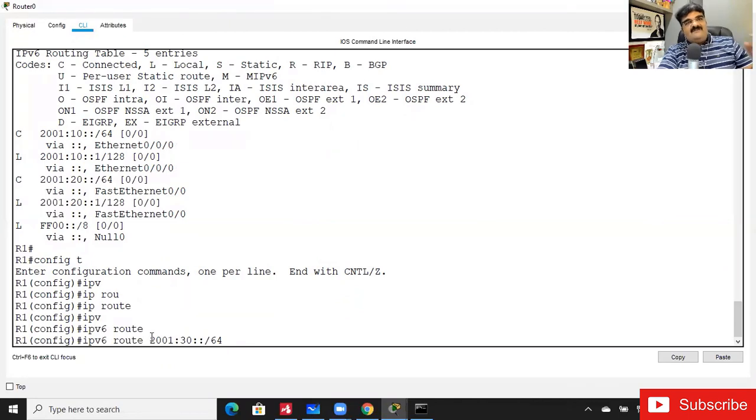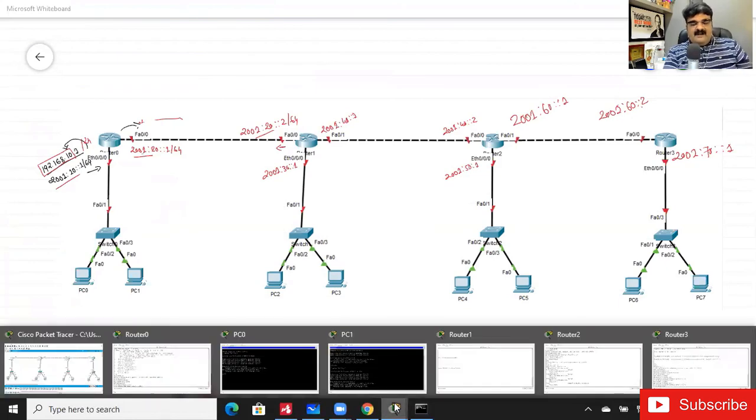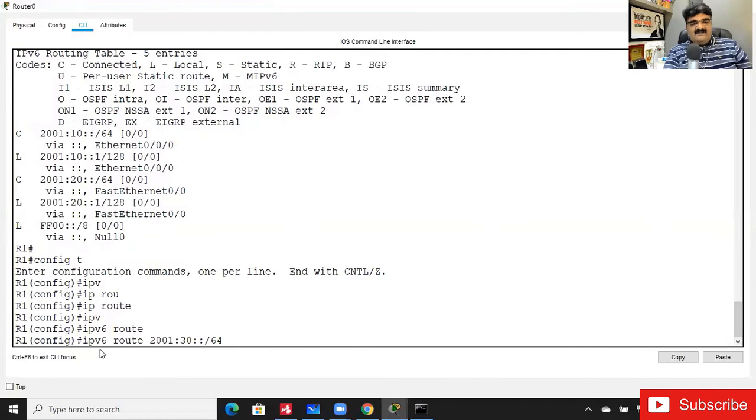Just tell me what will be the next hop IP. We can use link local over here also, just for the information I am giving you this. But now tell me what will be the next hop IP for R1. You have this screen, and just write the command. What will be the next hop IP for R1? I'm going to add this route into R1. What will be the next hop IP?